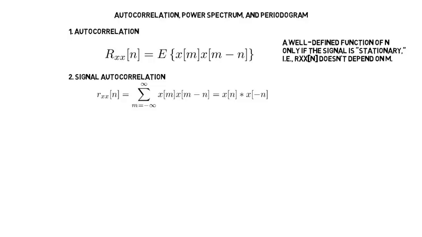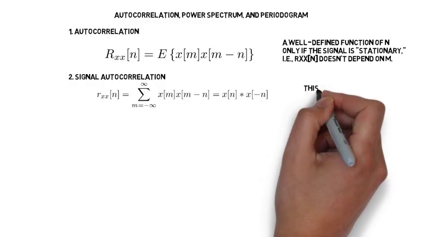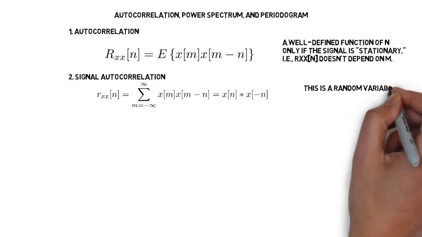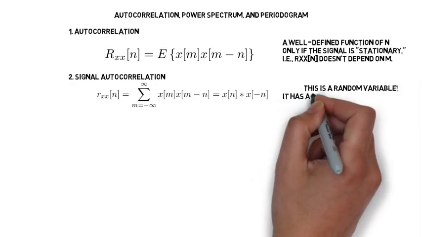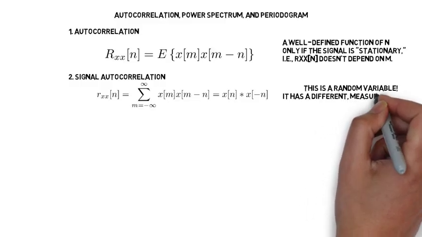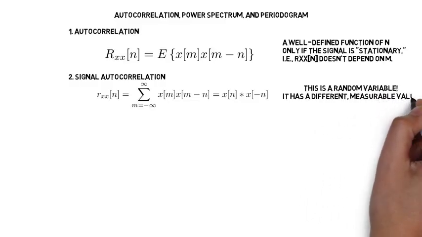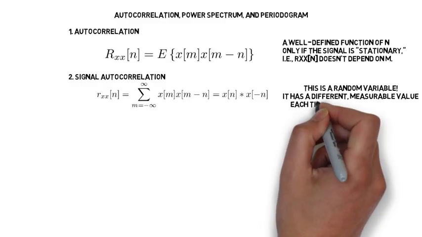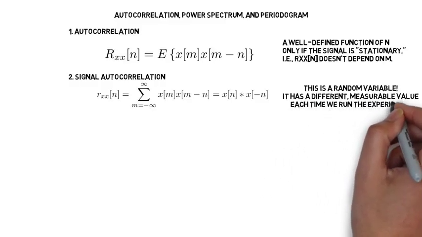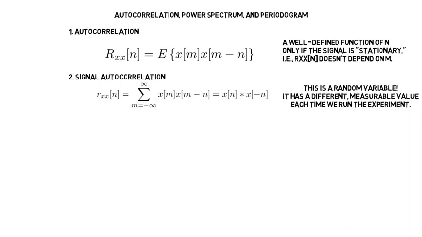And you can see how this is proportional to the autocorrelation, but itself, this is a random variable. Any particular time that we run the experiment, we'll get a particular set of samples x of n, and so the signal autocorrelation could be different each time. It might not be exactly equal to the true autocorrelation on any given run of the experiment.